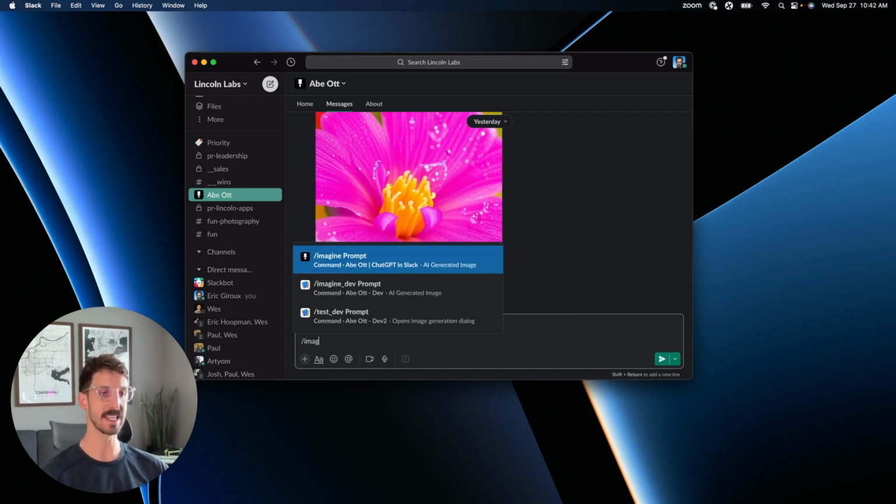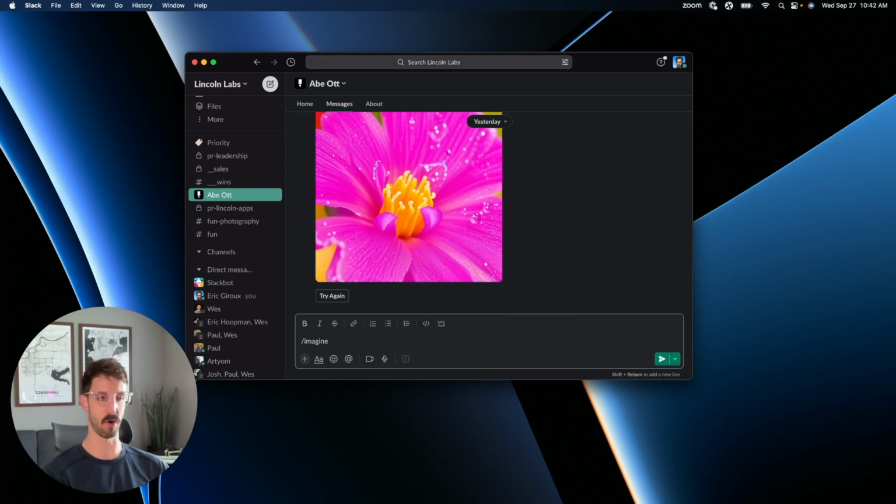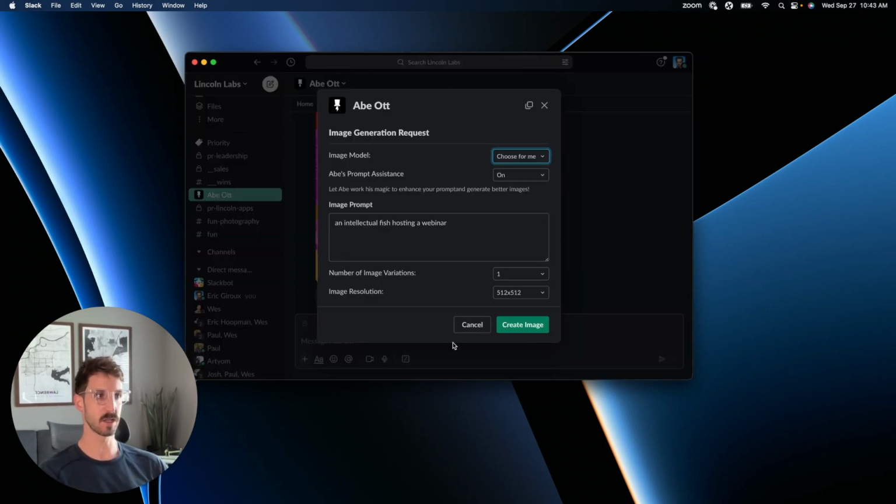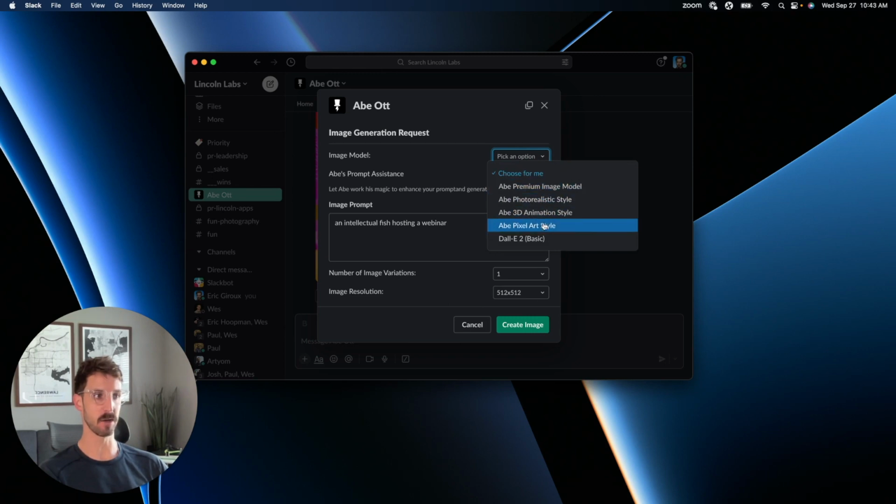Now you can use the imagine command or imagine prompt to generate AI images. Here's a fun prompt. When I send that request, it's actually going to bring up this modal, giving you further configuration options for your prompt. You can select your model so you can better fine tune exactly what it is that you're looking for.